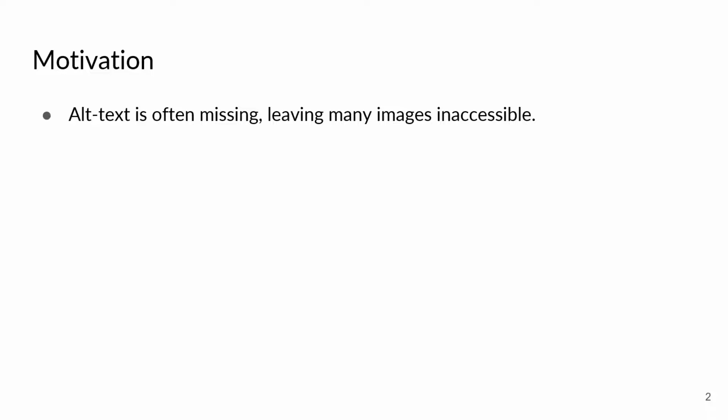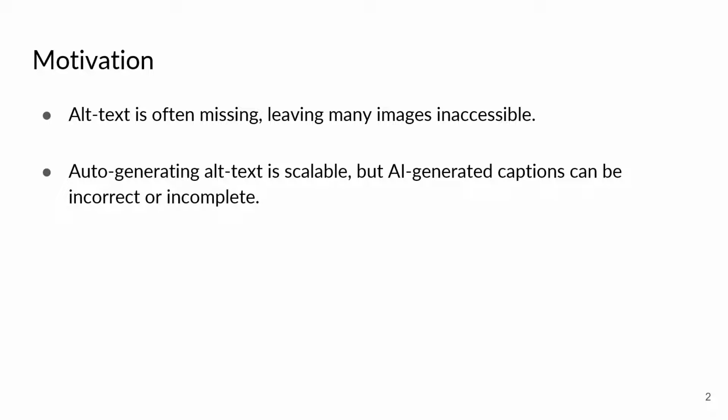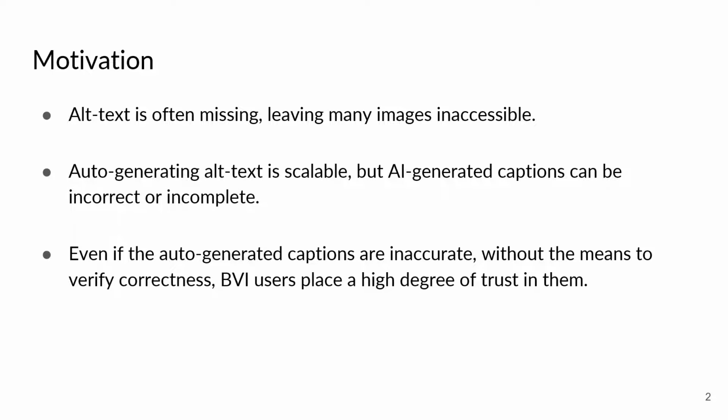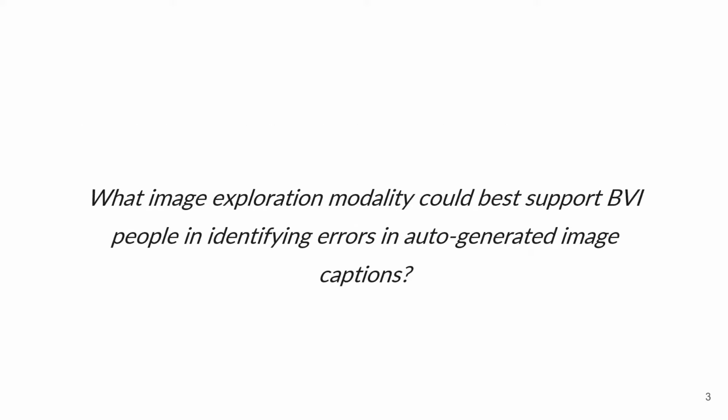Traditionally, blind or visually impaired individuals rely on alternative text or alt text to understand the contents of an image. However, alt text is often missing, leaving many images inaccessible. Auto-generating alt text is a scalable alternative, but AI-generated captions can be incorrect or incomplete. Even if the auto-generated captions are inaccurate, without the means to verify correctness, blind or visually impaired individuals place a high degree of trust in them.